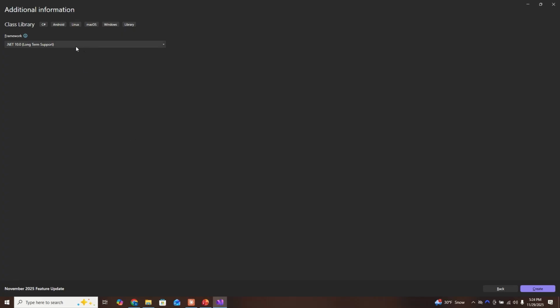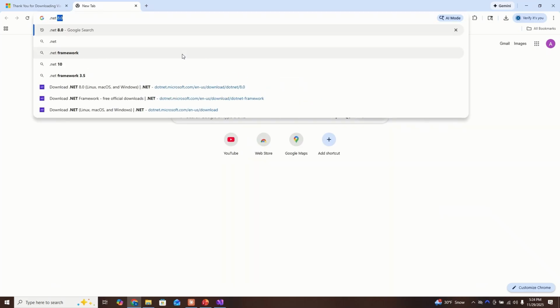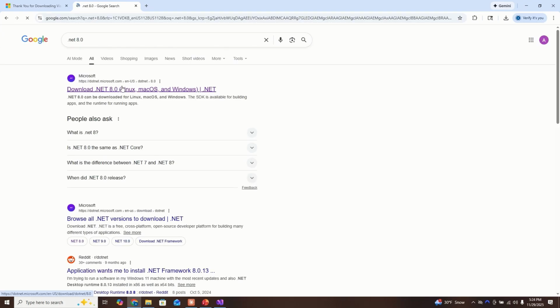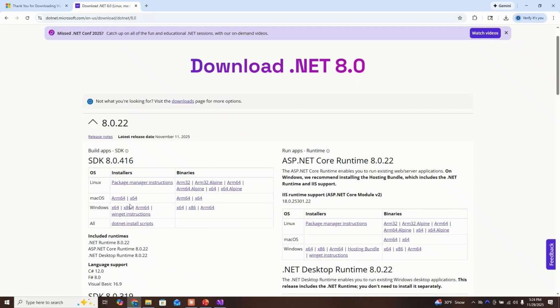And so we currently have been installing the 2026 version of Visual Studio, and it comes with .NET 10.0, which isn't what we want. We need 8.0 specifically for Revit 2026. If you're using a different Revit, you can look it up, but what I'm going to do is type .NET 8.0 in Google, click download, and then click x64 over here under Windows.